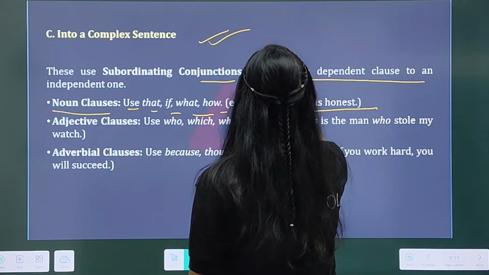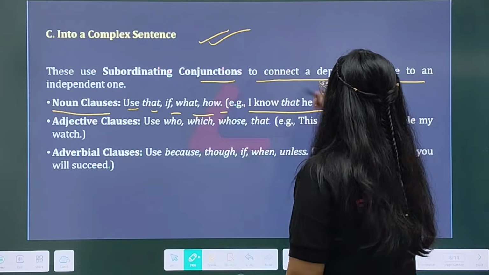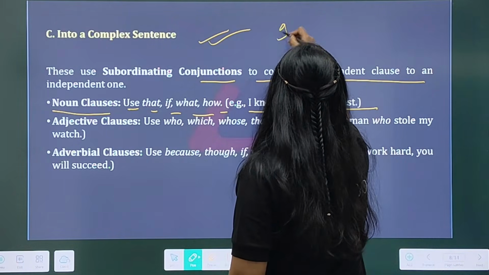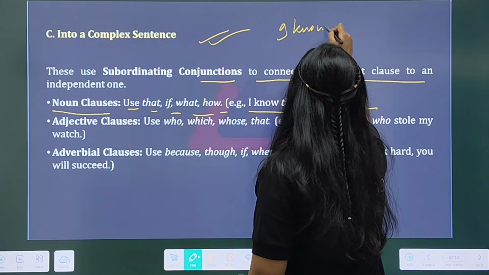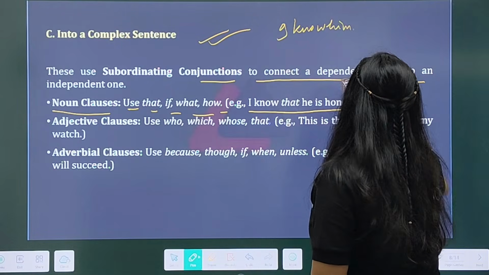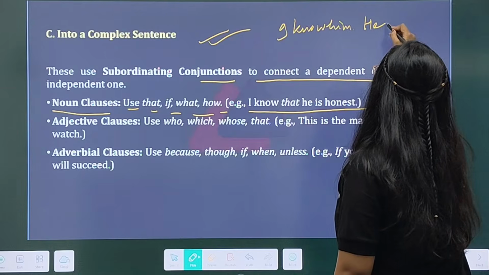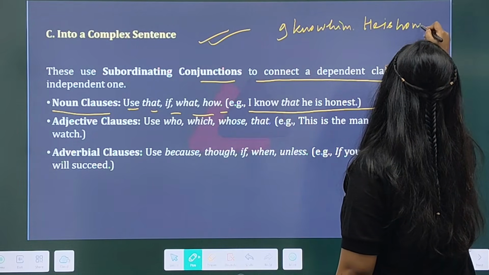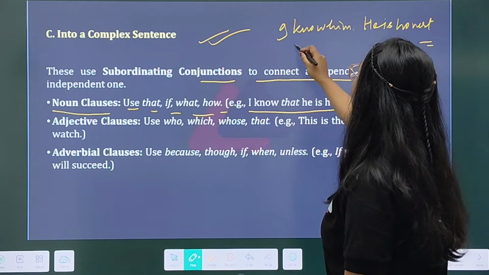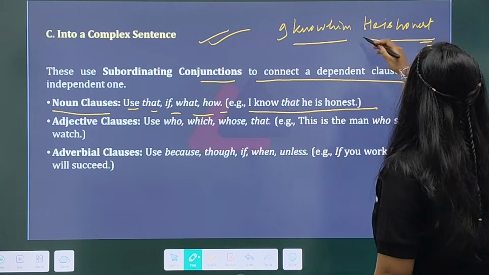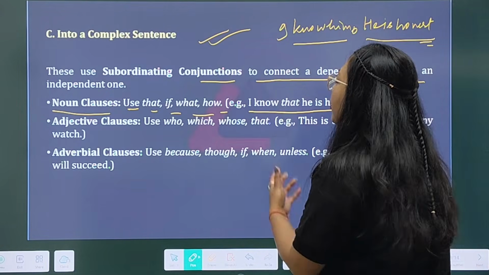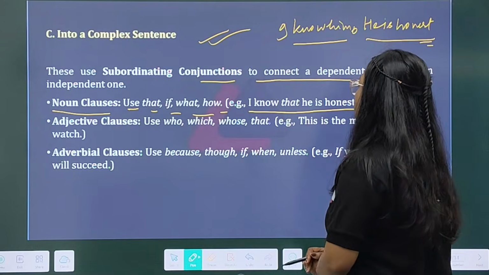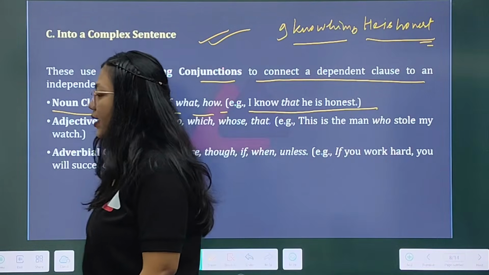Suppose you get this question: I know him, he is honest. Now how are you going to combine this sentence? I know that he is honest.